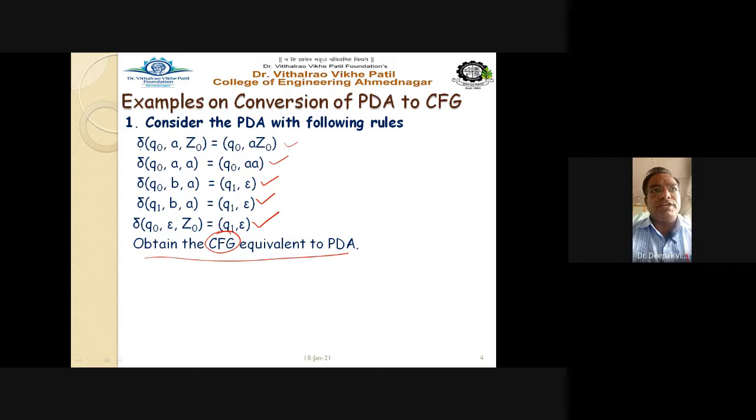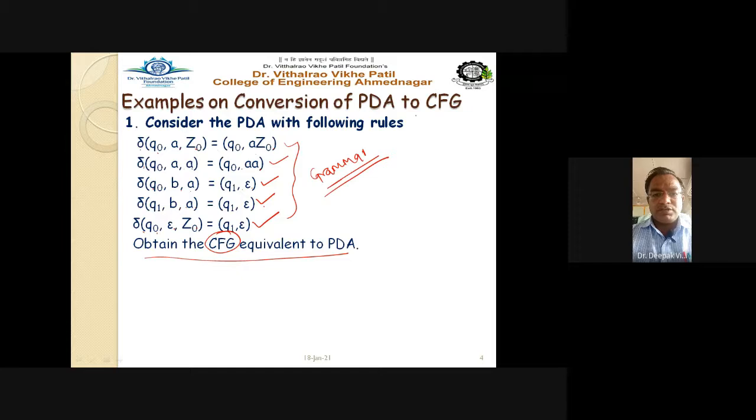So see the rules: delta Q0 A Z0 equal to Q0 A Z0. This is the first rule. Second rule: delta Q0 comma A that is equal to Q0 AA. Q0 comma B comma A that is equal to Q1 epsilon. Delta Q1 comma B comma A that is equal to Q1 epsilon. Delta Q0 epsilon Z0 equal to Q1 epsilon. So these rules are given and we have to convert these rules into the equivalent grammar, that is nothing but the context-free grammar.